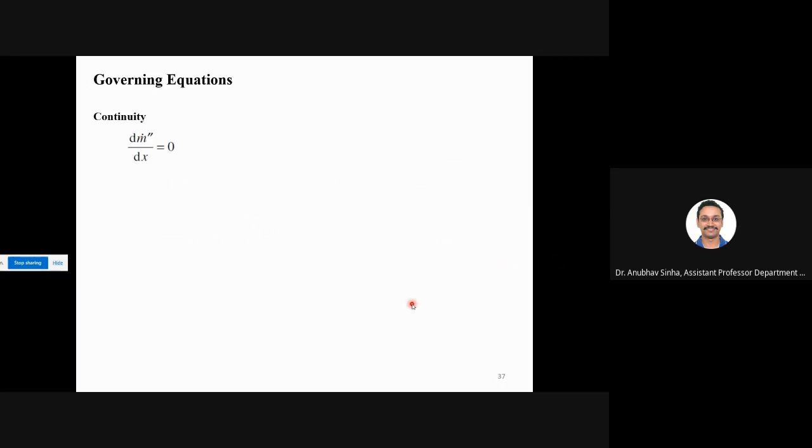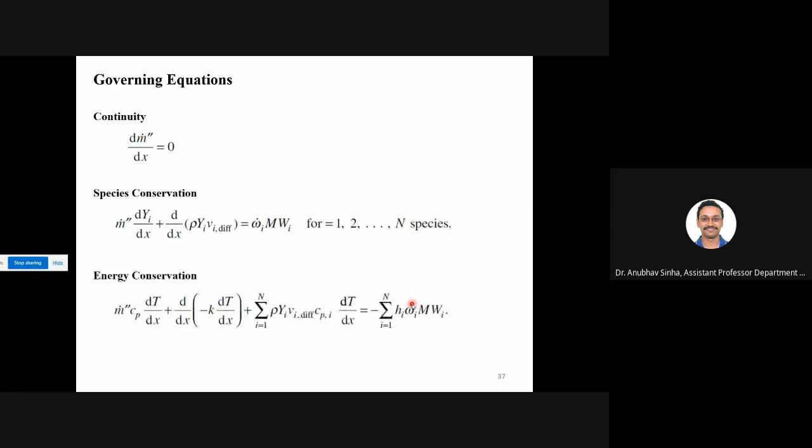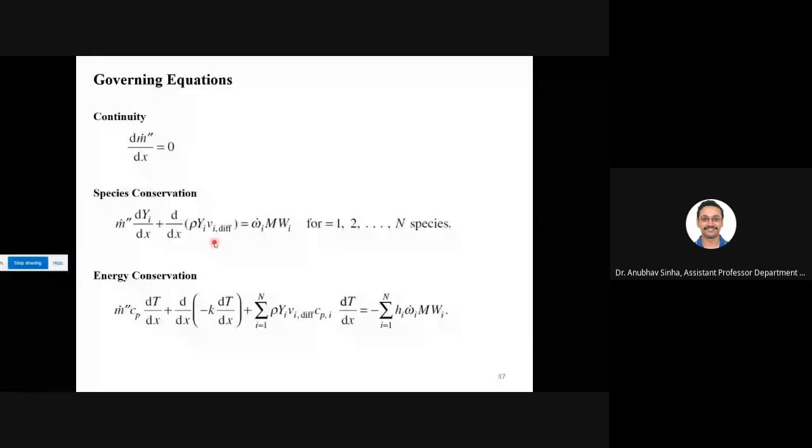So we'll say that mass is conserved. This is your continuity equation. Then we'll talk about species and energy conservation. This equation will be solved for all species from 1 to N. Here, I believe you all are familiar with the terms. The only new thing would be this Vi, the diffusion velocity. This is the velocity of that particular species, how it is diffusing. Omega you know, molecular weight you know, Y is the mole fraction.